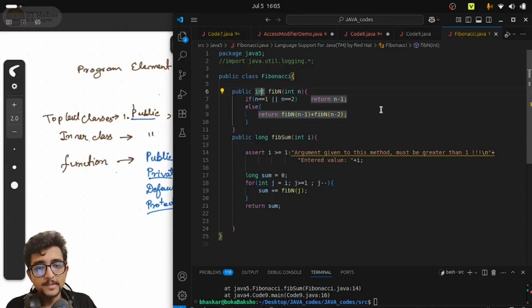Therefore, let us add a logger in this method only. Let's say this is a particular Fibonacci class. Inside this we have these two methods, and I want to see whenever someone is using this particular fibn method, or let's say the fibsum method, if someone is calling or using it. So I should get an idea of who is using that. And as of now, we are not allocating a file handler to it. We will simply print on the console.